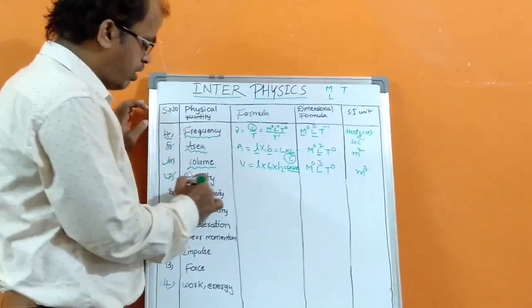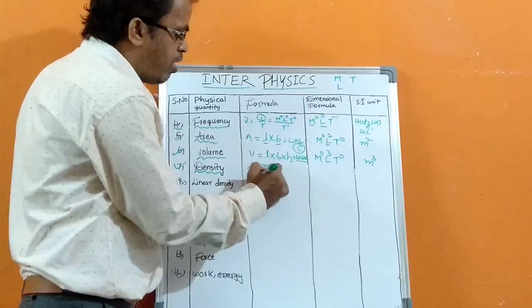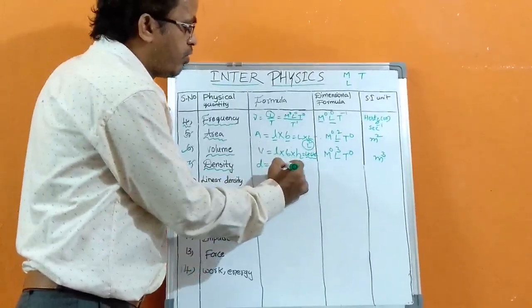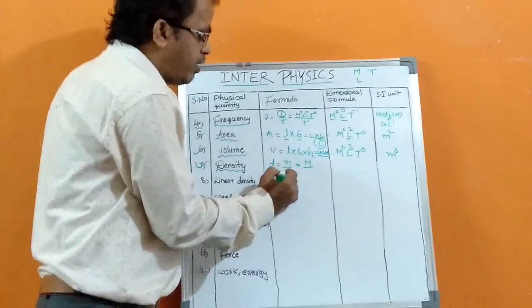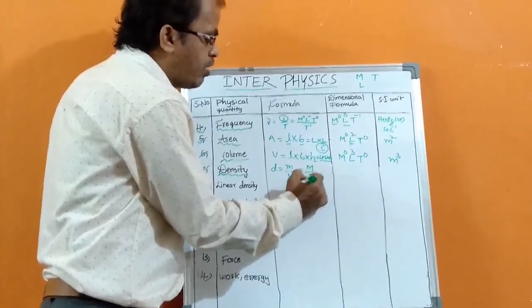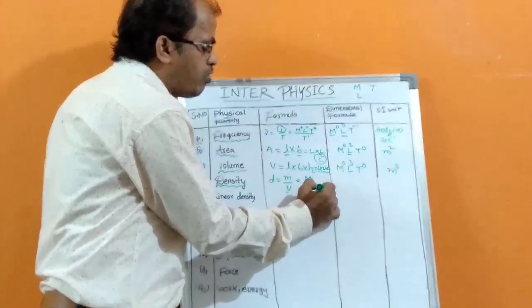Next density quantity. Density equals we have the formula mass by volume. So mass dimension is M and the dimensional formula for volume is M power 0, L power 3, T power 0.